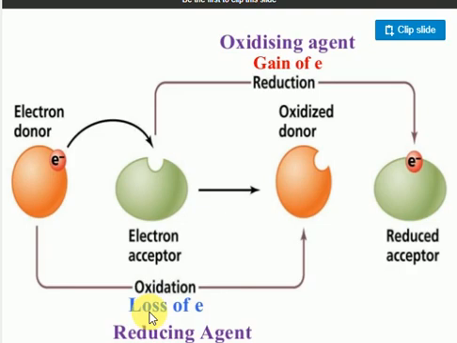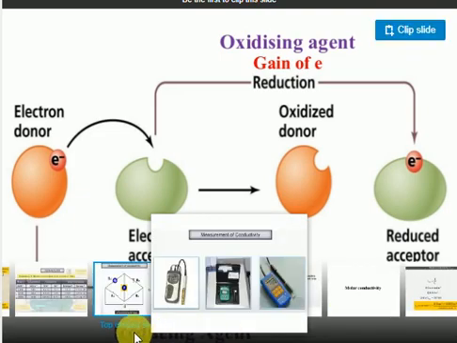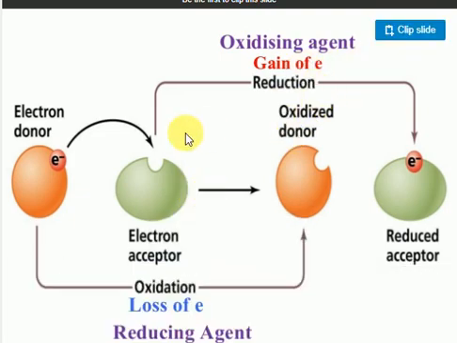If you have any confusion, remember OIL RIG. What is OIL RIG? Reduction is nothing but gaining of electrons. Redox reaction means both oxidation and reduction take place simultaneously; then it's called a redox reaction.